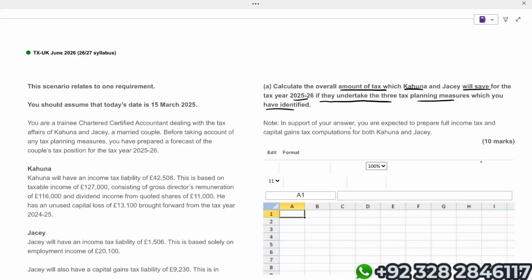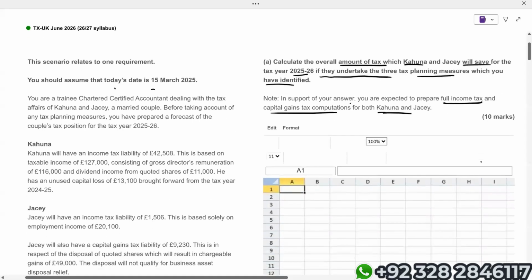In support of your answer, you are expected to prepare full income tax and capital gain tax computation for both Kahuna and Jacey. Okay. Let us read and see what the tax planning is. You should assume that today's date is 15 March 2025. You are a trainee chartered certified accountant dealing with the tax affairs of Kahuna and Jacey, a married couple.